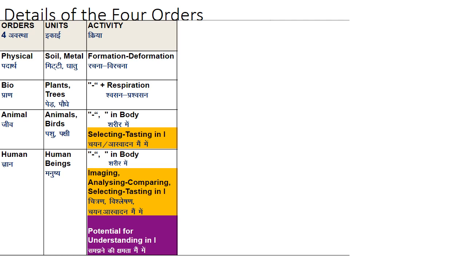So what are the activities done by these orders? We'll see. Physical order, it is just formation and deformation. Today you may have a rock, tomorrow it will turn out to be a soil. Today a portion may look like a soil, it will turn out to be a rock. You have some chemical compounds in that, and that will convert into another chemical. Metal may convert into metal oxide.